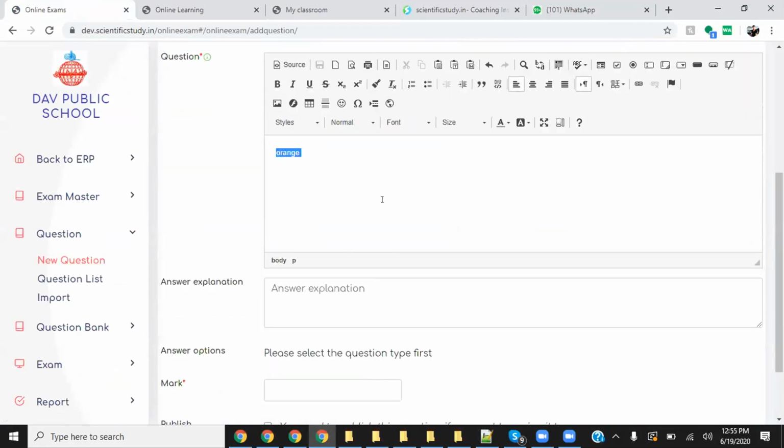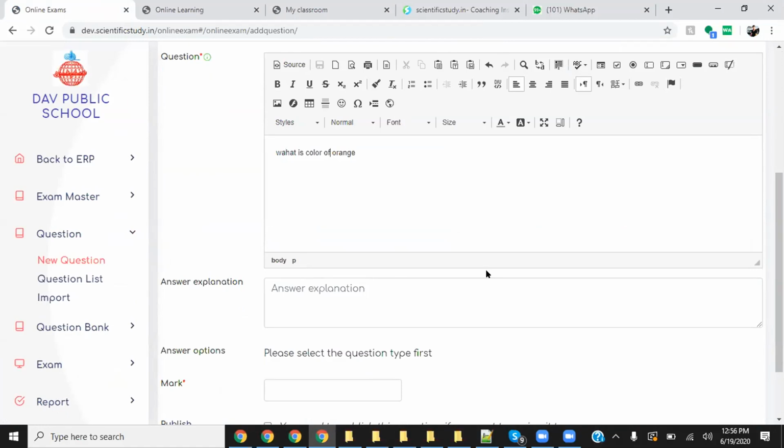Orange, what is the color of orange? Like this, okay? Create questions something like this, ask the question, and assign these kinds of questions to parents. It's kind of like a worksheet.